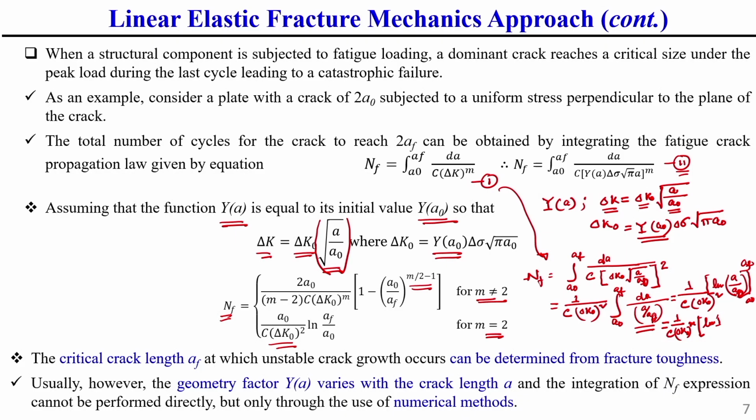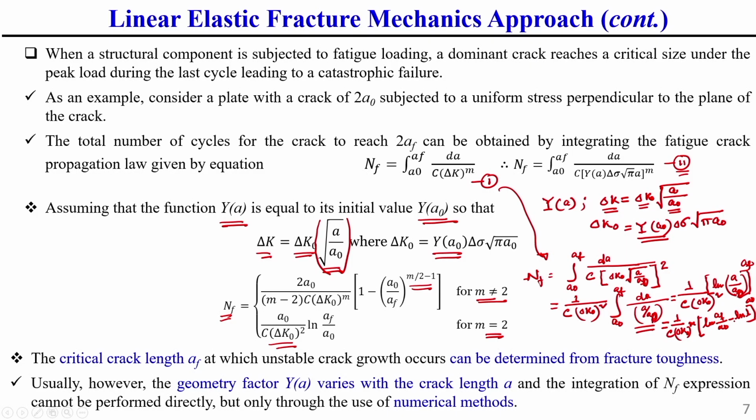So, NF is equal to integration from A0 to AF of dA by C delta k0 square root of A by A0. This we have already, so this AF should be A0. So, here this will be ln A by A0 minus ln 1.